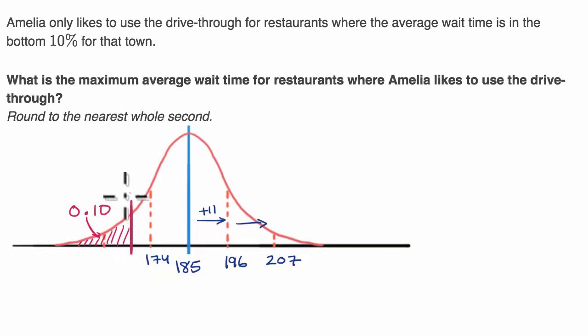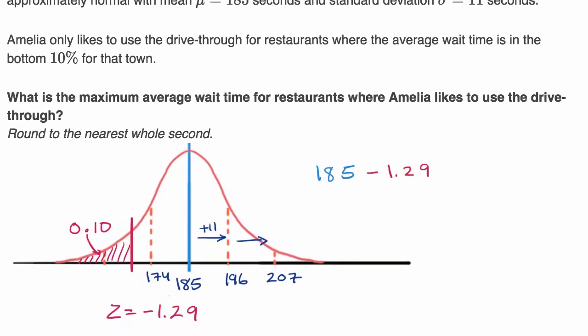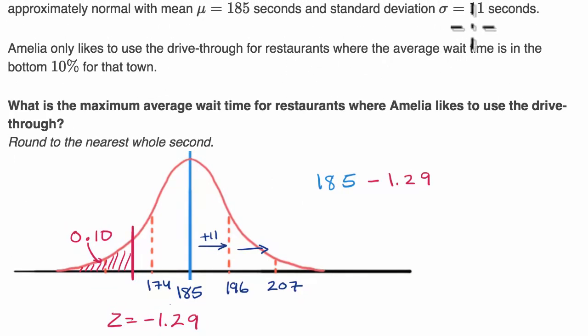So this is z equals negative 1.29. And if we want to figure out the actual value for that, we would start with the mean, which is 185. And then we would say, well, we want to go 1.29 standard deviations below the mean. The negative says we're going below the mean. So we could say minus 1.29 times the standard deviation. And they tell us up here the standard deviation is 11 seconds. So it's going to be 1.29 times 11.